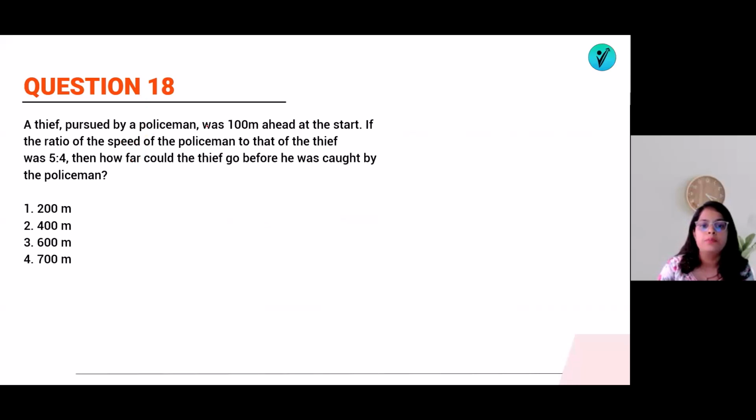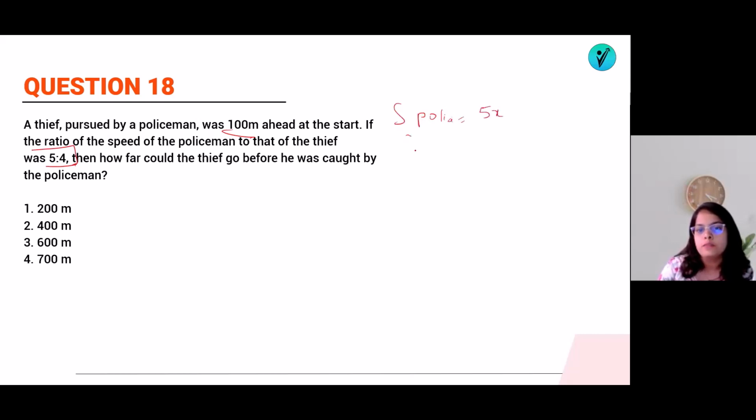A thief pursued by a policeman was 100 meters ahead at the start. If the ratio of speed of the policeman to that of the thief was 5:4, how far could the thief go before he was caught by the policeman? Now the simple logic is there. The policeman is also running, the thief is also running. If as a policeman I see a thief running, obviously I will be running in the same direction. So for the same direction, we know that this is the ratio of speed. So what is the policeman's speed?